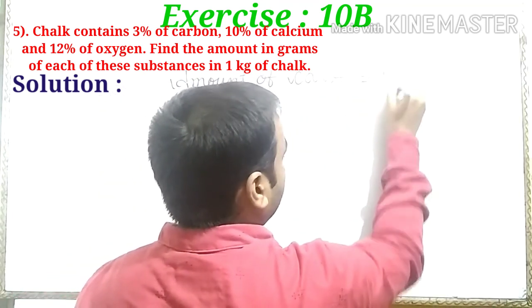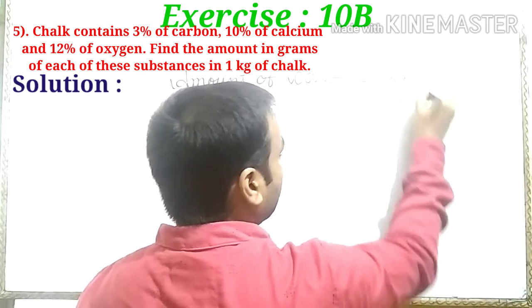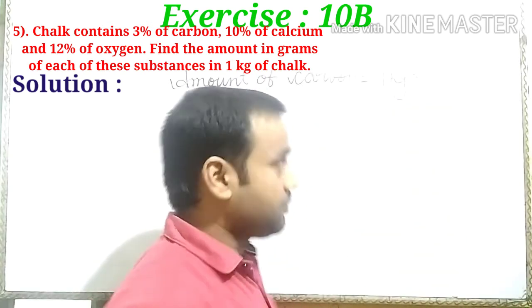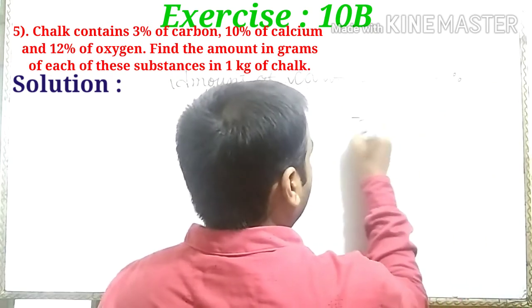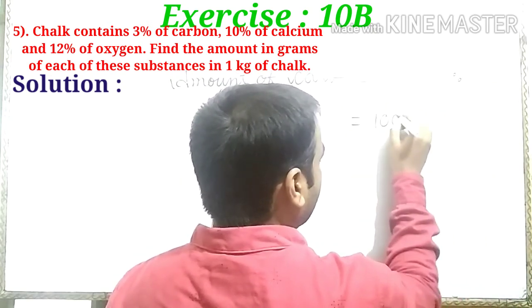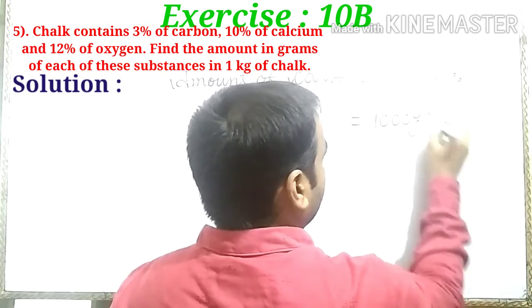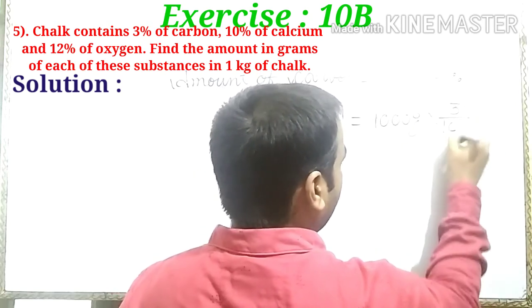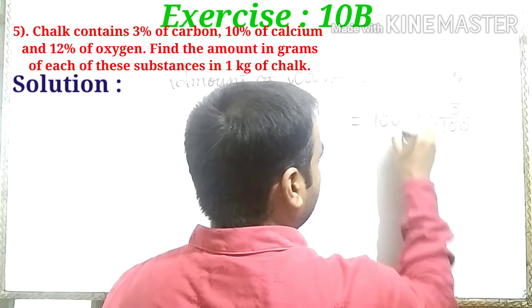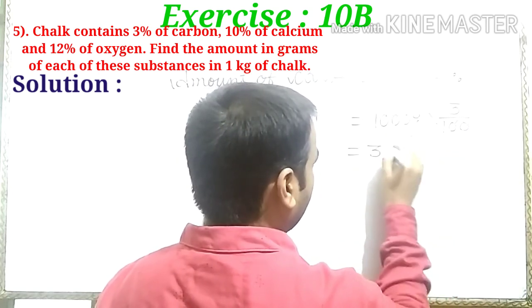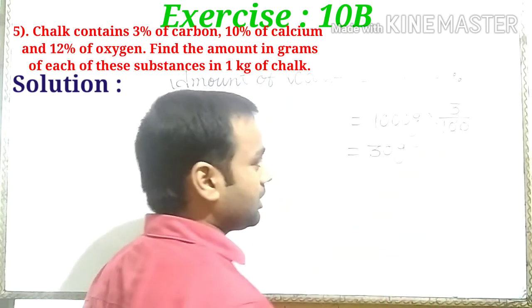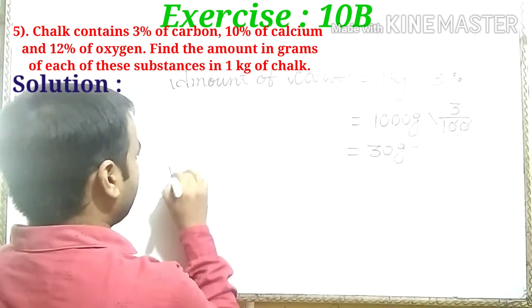Total substance is 1 kilogram, of carbon 3%. 1 kilogram is equal to 1000 gram. 3% we can write 3 upon 100. The zeros cancel out. 10 into 3, 30 gram. Is it clear?